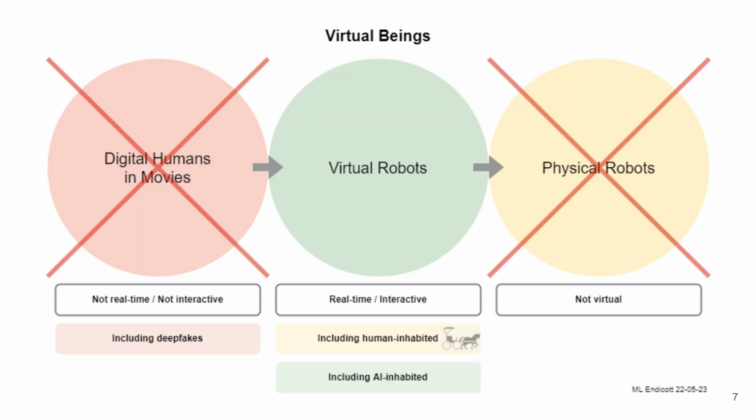This diagram defines virtual beings by emphasizing their distinction from both digital humans in movies and physical robots. Digital humans in movies, including deepfakes, are excluded because they are not real-time or interactive, while physical robots are excluded because they are not virtual. At the center are virtual robots, which qualify as true virtual beings since they are real-time and interactive, and can be either human-inhabited, controlled by people like VTubers, or AI-inhabited, autonomous, AI-driven agents. The red X's over movies and physical robots highlight that only interactive and virtual entities fall under the category of virtual beings, reinforcing the centrality of virtual robots as their defining form.